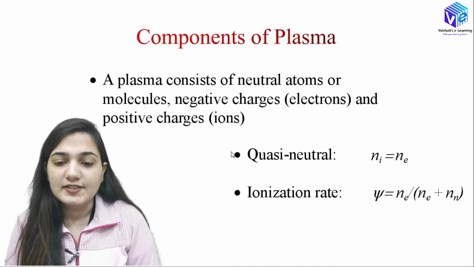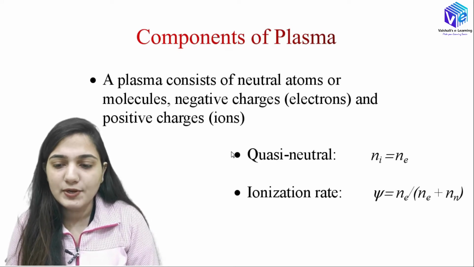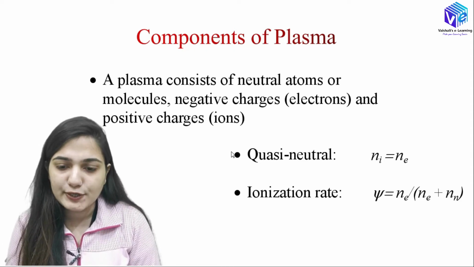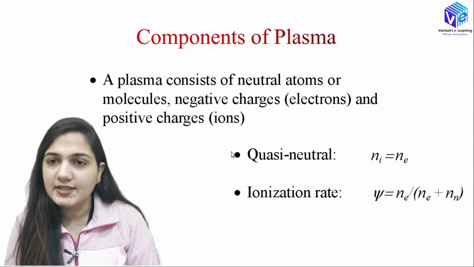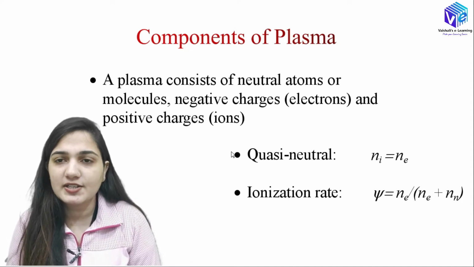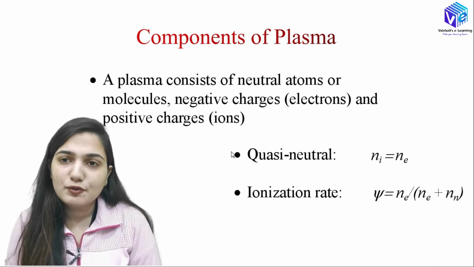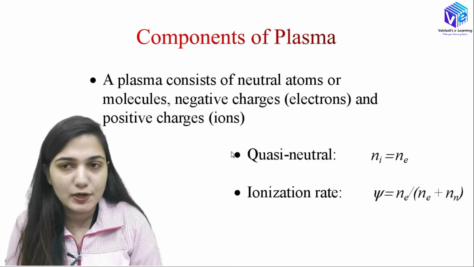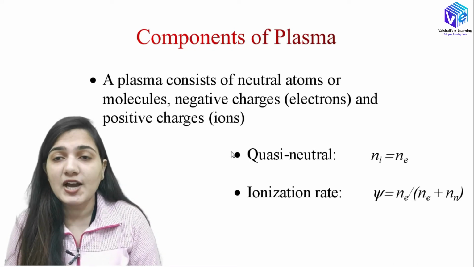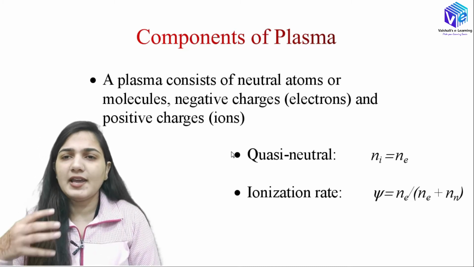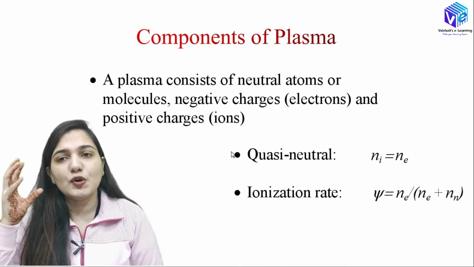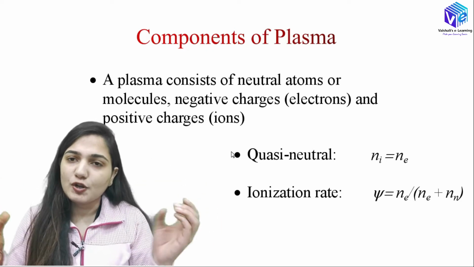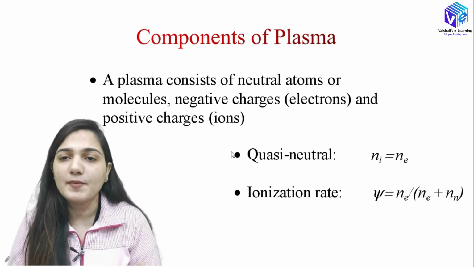Now coming to the components, as of now you must have understood the various components. We are having the neutral atoms, or we are having the neutral molecules. Then we have the negative charges, that is the electrons, and the positive charges, that is ions. Okay, I was giving you the example of electron and proton, but instead of only proton we have the positively charged ions. Okay, so for example, we have CO2. So from the CO2 I will be having CO2 positive ion and one electron. So when these are there, then I will be forming the plasma.